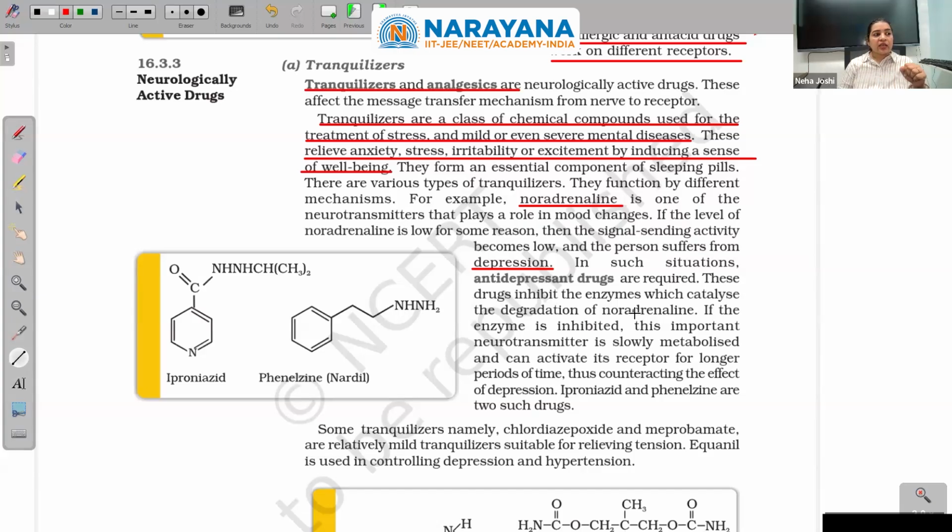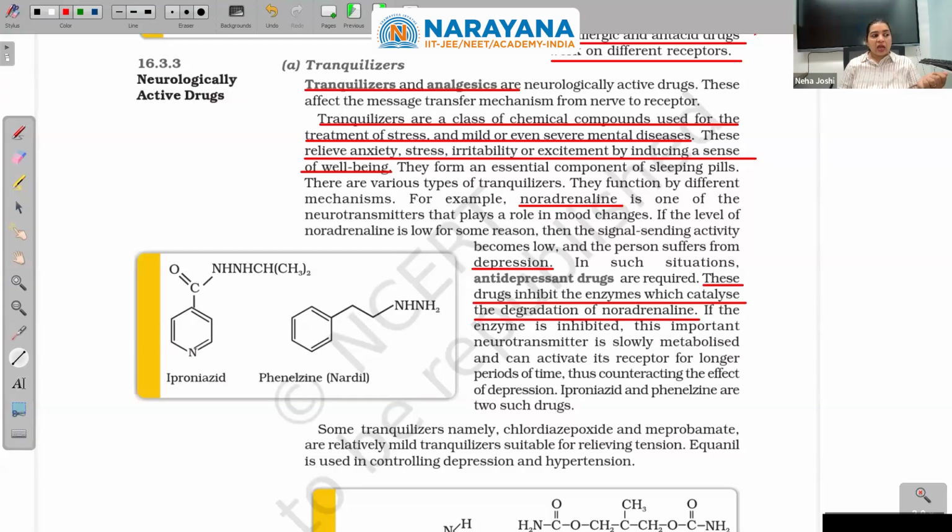These drugs inhibit the enzyme which catalyzes the degradation of noradrenaline. In their body, if the adrenaline rush is less, they will feel depressed. So we send drugs which inhibit the enzyme which decomposes noradrenaline in our body. If the enzyme is inhibited, this important neurotransmitter is slowly metabolized and can activate its receptor for a longer period of time, thus counteracting the effect of depression.